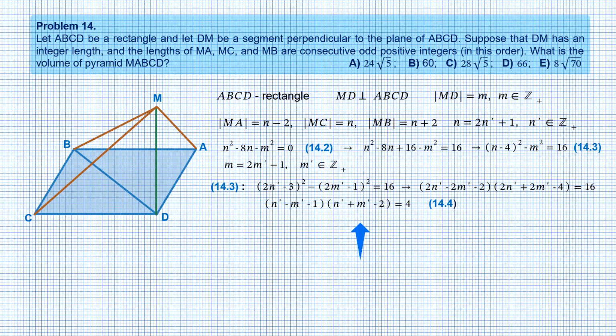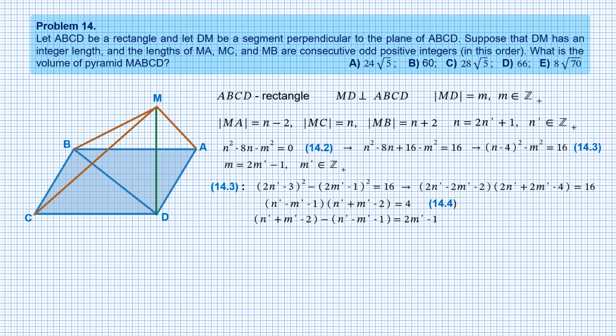Note that the second factor in 14.4 is a non-negative number, and it cannot be 0 either, because that would turn the left-hand side into 0 and make it different from the right-hand side. Therefore, the second factor must be positive. Then the first factor must be also positive, as the product is a positive number. Now take the difference between the second and first factors. The result is a positive odd integer. Therefore, the second factor must be more than the first factor, and they should have different parities.